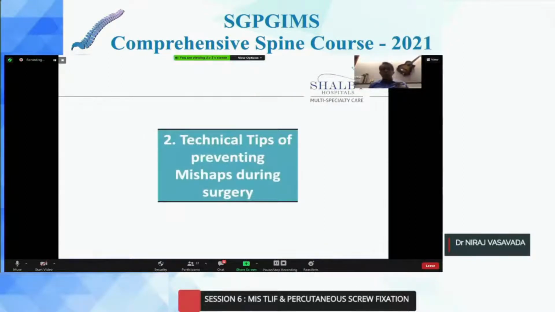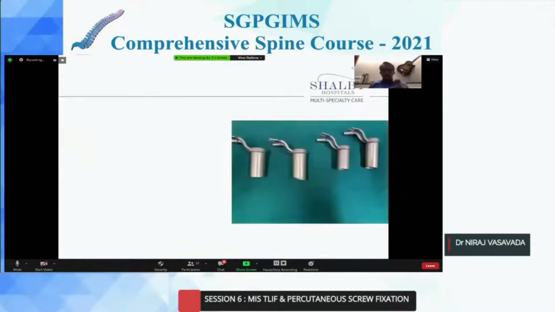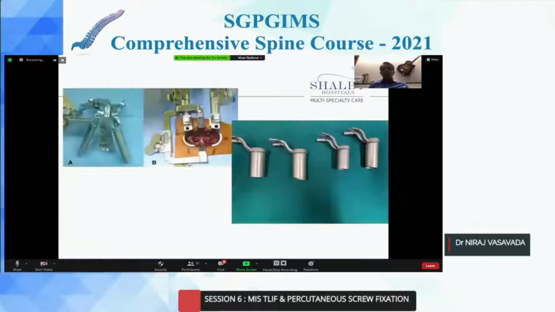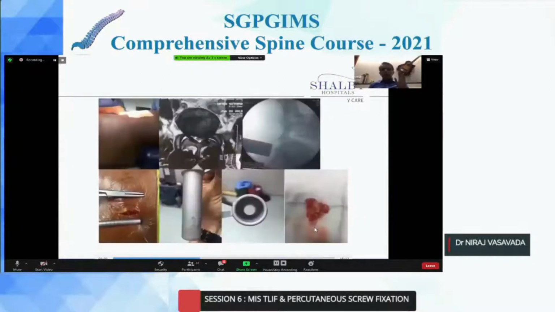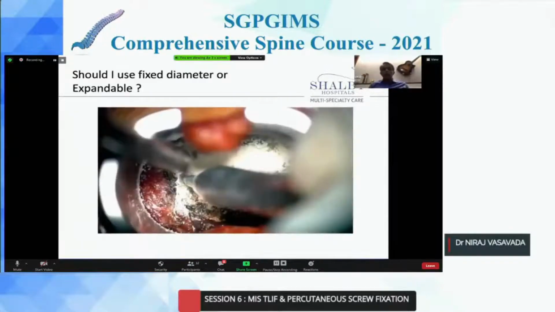infection. Let us quickly take you through some of the tips that I feel can prevent surgical mishaps. You know that there are different kinds of tubes. Before you begin your surgery, make sure that you have the appropriate size of the tube, because sometimes it may so happen that we don't procure all the sizes, and when you have a deep patient, you are not having that kind of a tube, and an MIS surgery cannot be performed.